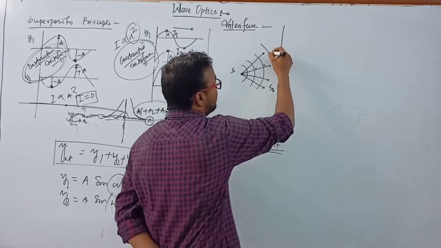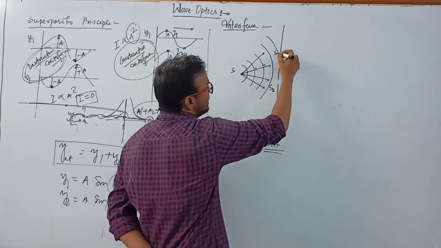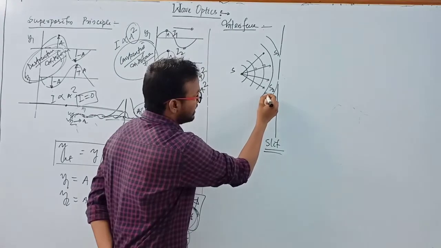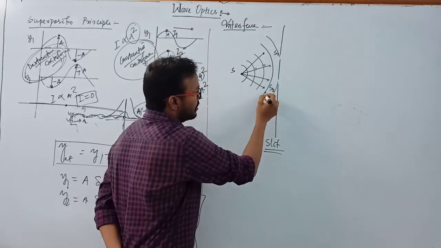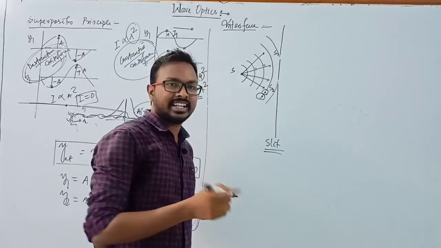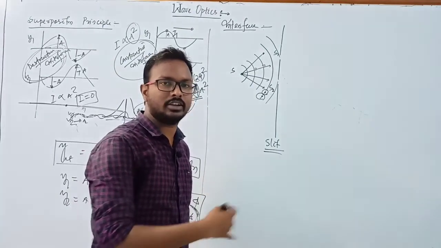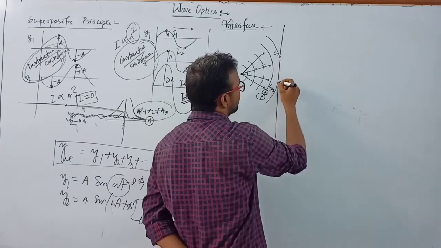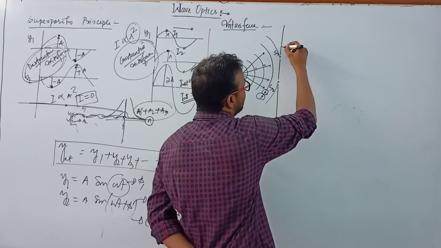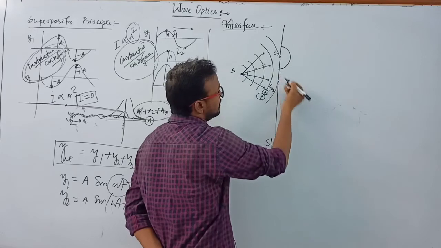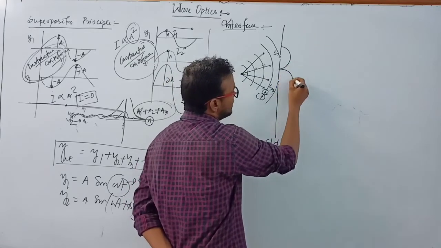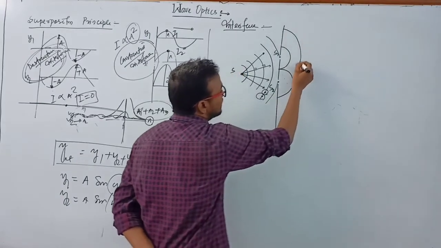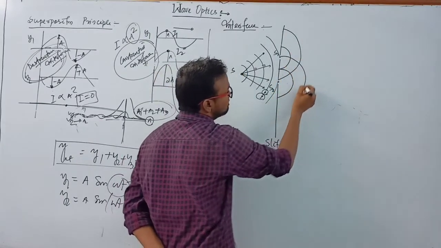Now when this wavefront reaches the slit, we already know that each point on the wavefront behaves as a secondary source and produces wavelets in all directions. So here also the wavelet is produced from source S1. Now here also it produces a wavelet from S2, and in this direction you can draw it like this.